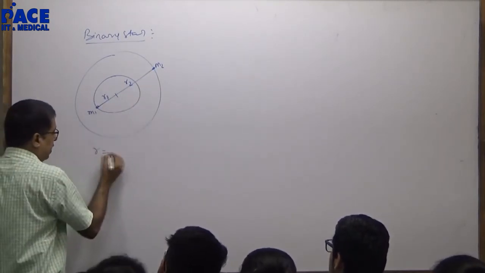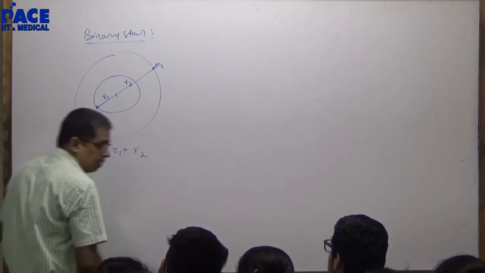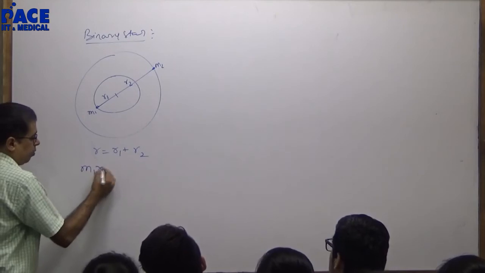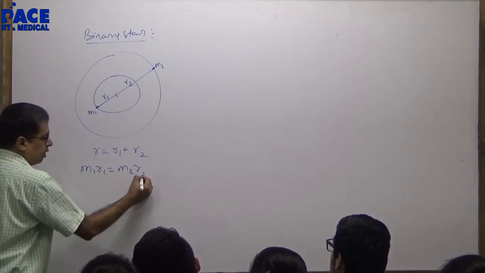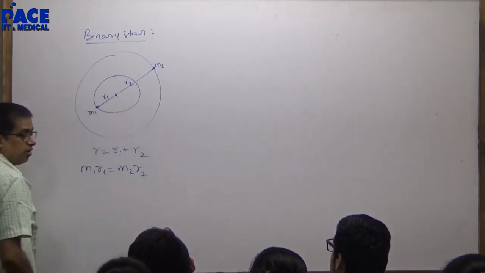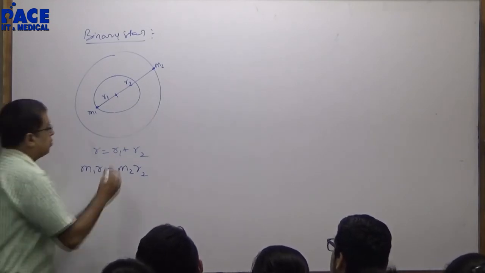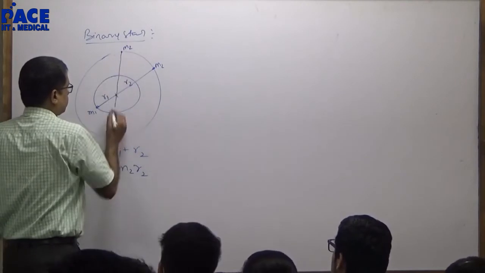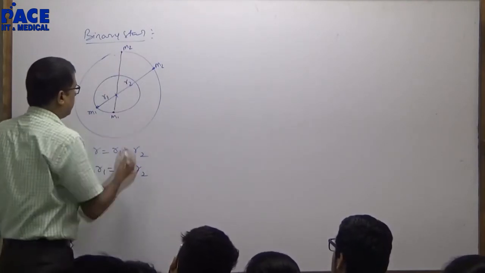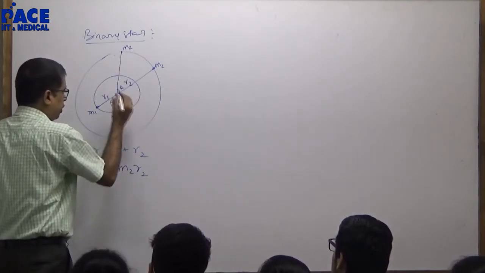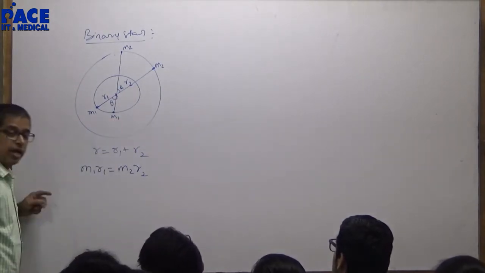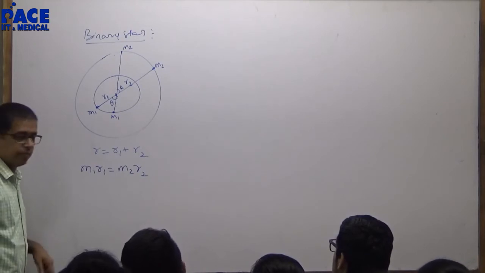So technically R is equal to R1 plus R2, and M1 R1 should be equal to M2 R2. You have conserved the position of the center of mass. So if M1 comes here, M2 should come here. So that the angular velocity of both will be the same.